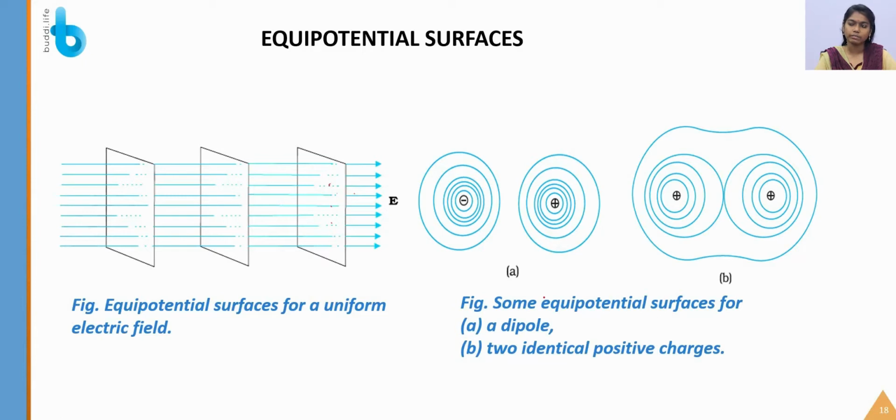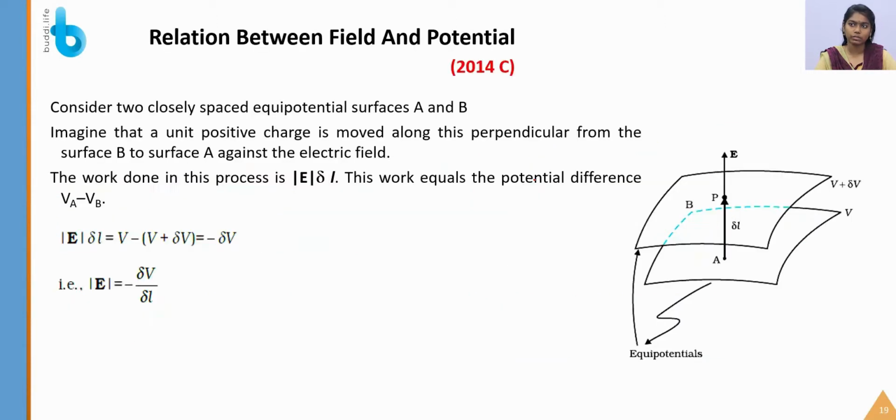In this figure are some equipotential surfaces for an electric dipole, and this is for two identical positive charges. For two identical positive charges, the equipotential surfaces are repelled towards each other, so it has this kind of equipotential surface.